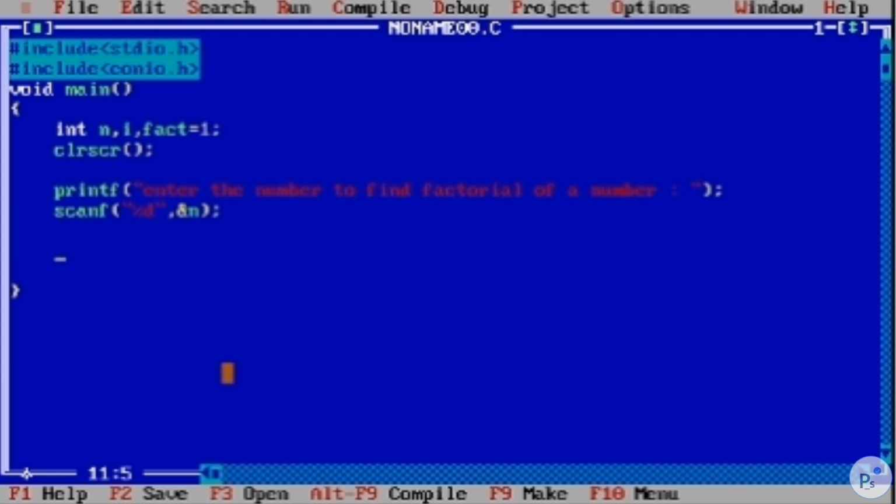Okay, so from here our for loop will start. So for i equal to 1, we initialize here. i equal to 1 means we are starting the loop from 1. Got it? The meaning of this is we are starting the loop from 1.